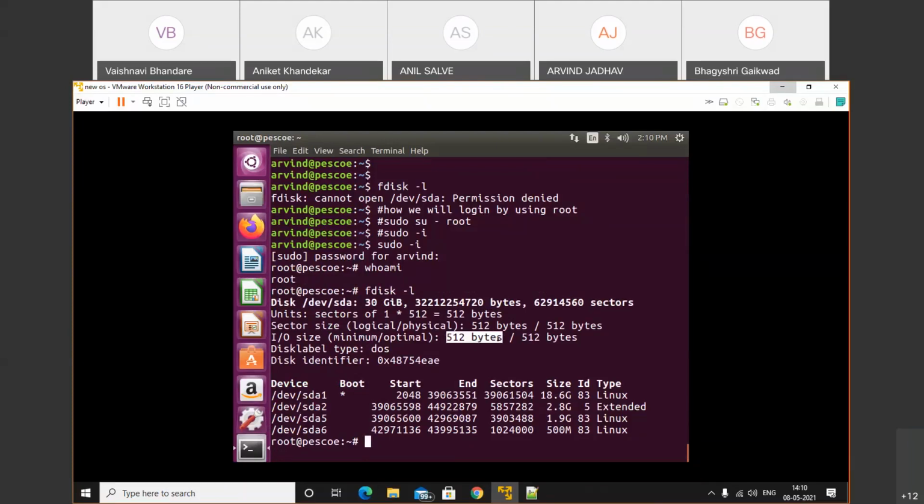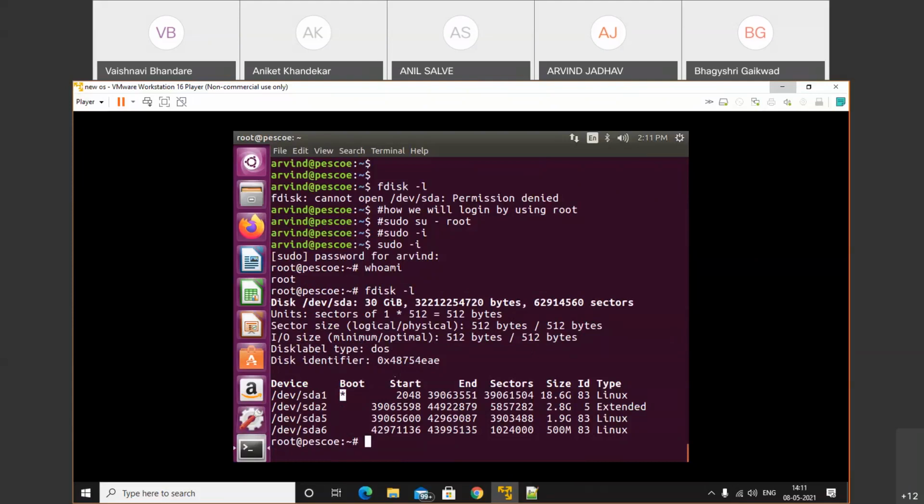512 bytes and 512 bytes. Input speed 51 bytes per second and 51 bytes per second output speed. Okay. Disk type कौन सा है? DOS. Okay. Disk identifier, this is the unique name of your disk. After that, this one is a device, this one is a boot. Okay, यहाँ स्टार दिया है मतलब ये boot option है.